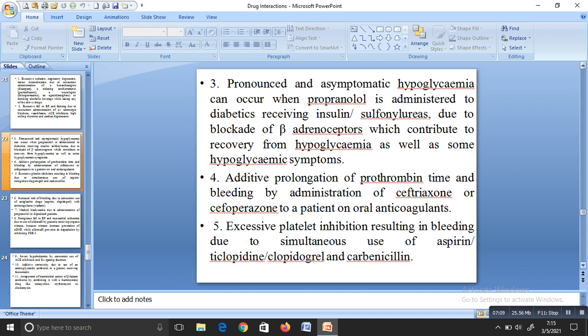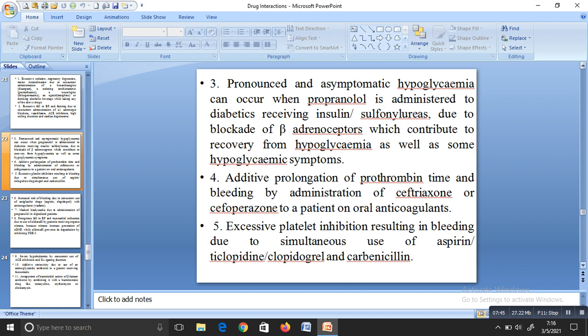Ceftriaxone and cefoperazone are antibiotics. So if a person taking oral anticoagulants is also taking ceftriaxone or cefoperazone, there will be additive prolongation of prothrombin time and bleeding. Normally we need to prolong the bleeding time and prothrombin time, and for that we give oral anticoagulants, that is okay. But if you combine that oral anticoagulant with ceftriaxone or cefoperazone, there will be additive prolongation of prothrombin time and bleeding.